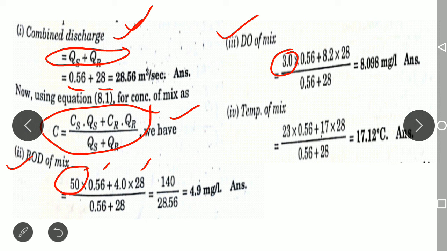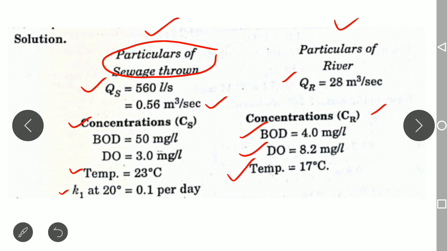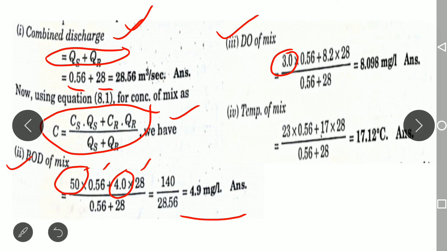Just by substituting this, we will get the BOD of the mixture here. You just observe here, 50 is the BOD of sewage and 4 is the BOD of river. Similarly, you need to substitute the values of DO here. 3 is the DO of the sewage and 8.2 is the DO of the river.